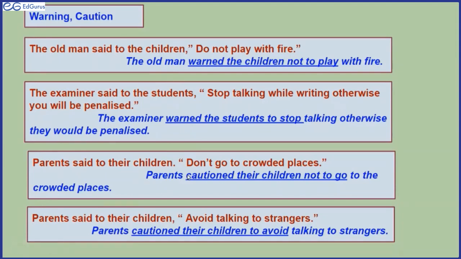Parents said to their children, don't go to crowded places. Parents cautioned their children not to go to crowded places. When you go somewhere with your friends, often the mother says, don't talk to strangers. Isn't it? Yes, ma'am. So what is it? It is caution. Caution is to be careful. That means you have to be careful of strangers. You are not going to mix up with them. You are not going to talk to them. They can be dangerous. Right? And warning is given because of harmful results which are foreseen.